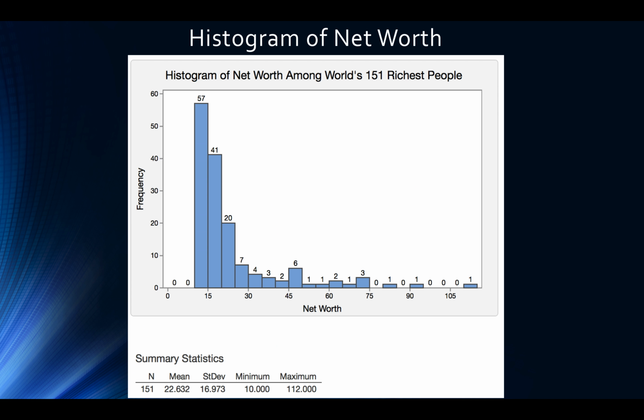My first visual representation of data is the histogram of net worth. Looking at the histogram, the distribution of net worth is obviously heavily skewed to the right, with only 3 individuals with a net worth of greater than $75 billion. The mean value is 22.632, with a standard deviation of 16.973.